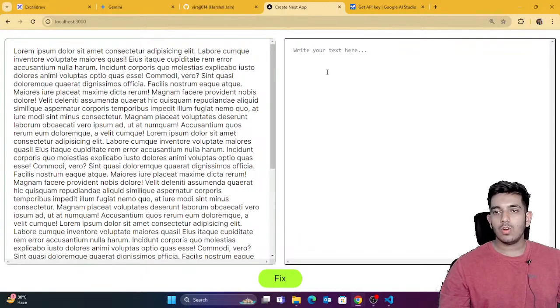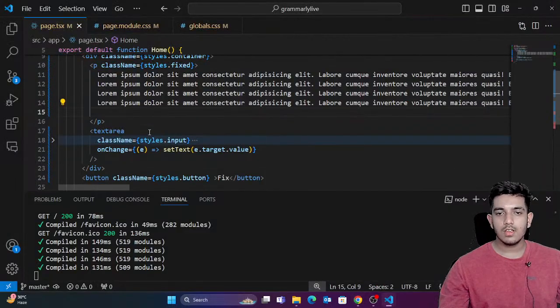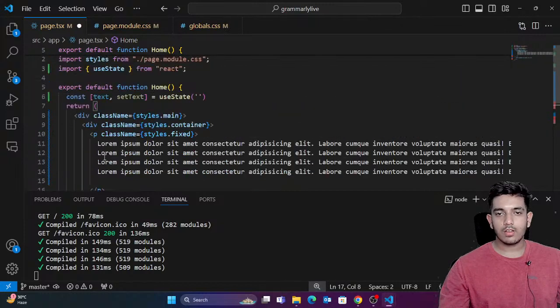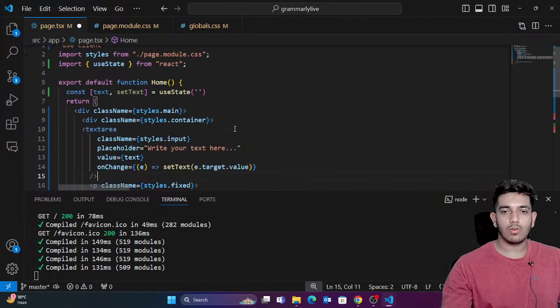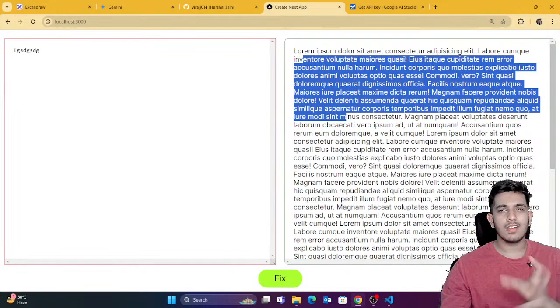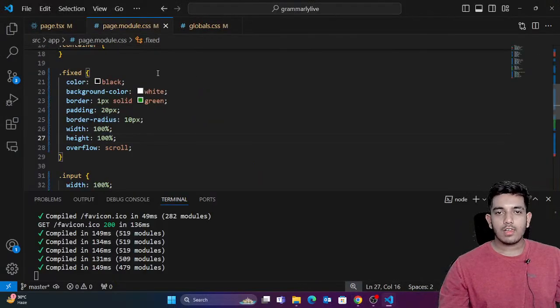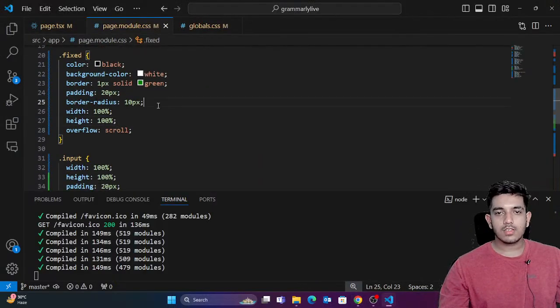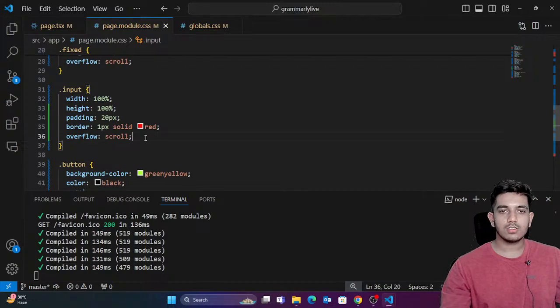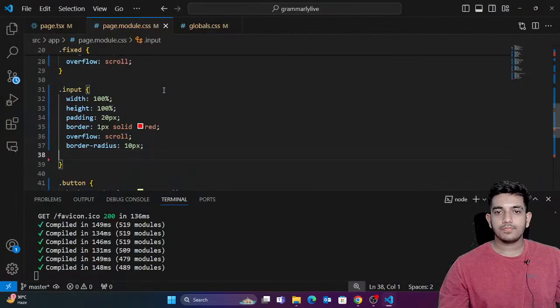Here we are simply going to first of all give a prompt, and here the same things would be fixed. Or instead of this, I can just show it on the left side. That would be better. Whatever you write here, things would be fixed. Now that looks better. Perfect. And what else can you do? Some border radius can also be given. Okay, fine, some border radius is given. Right, so that's it.